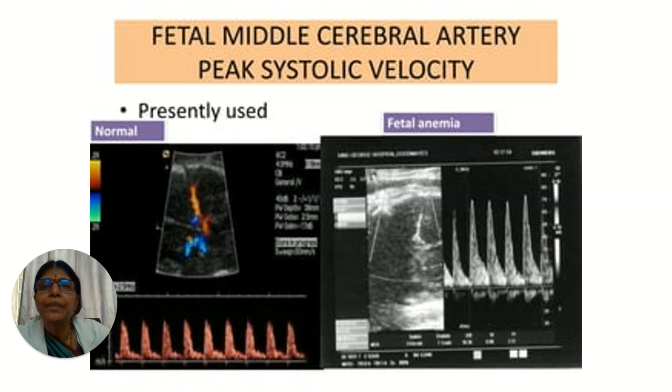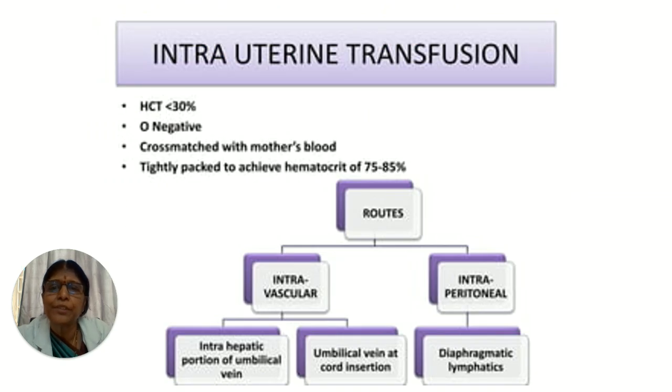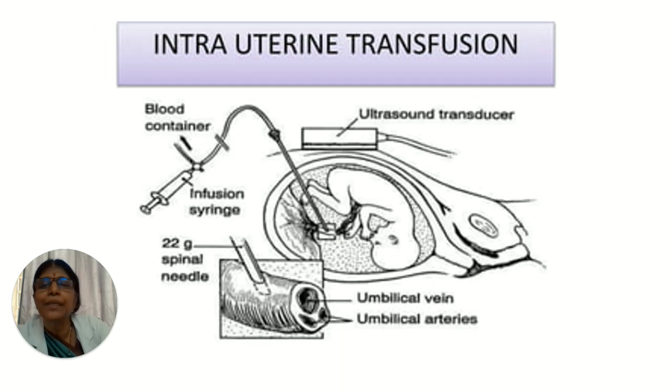Then this is the fetal middle cerebral artery peak systolic velocity, that is MCA PSV. Then intrauterine transfusion. This is given to the affected fetus when the hematocrit is less than 30%. O negative blood is given, cross-matched with the mother's blood, and tightly packed. We want to achieve a hematocrit of 75 to 80%. Routes can be intravascular or intraperitoneal. Intravascular can be into the intrahepatic portion of the umbilical vein or the umbilical vein at the insertion of the cord, or intraperitoneal, where absorption occurs from the diaphragmatic lymphatics.